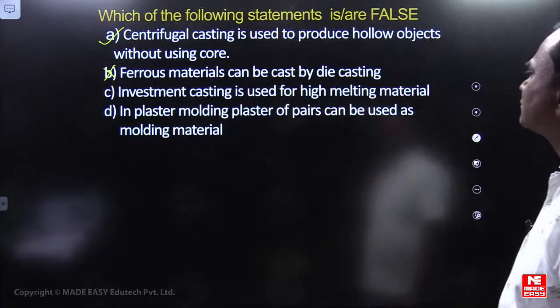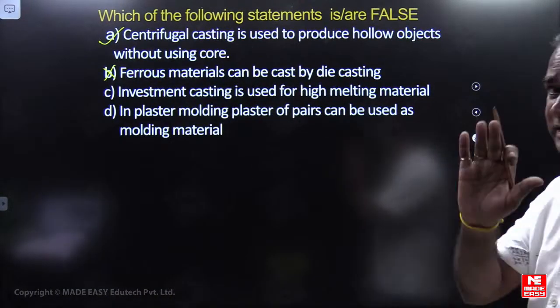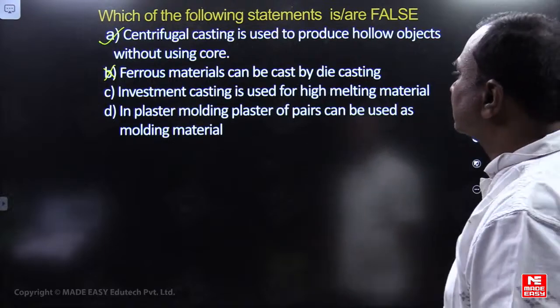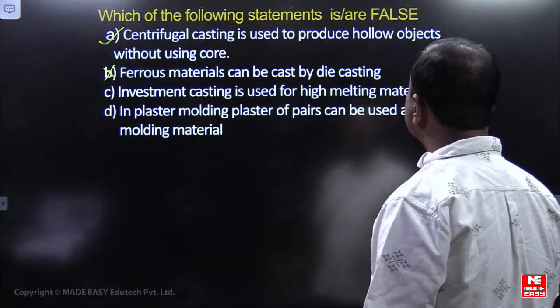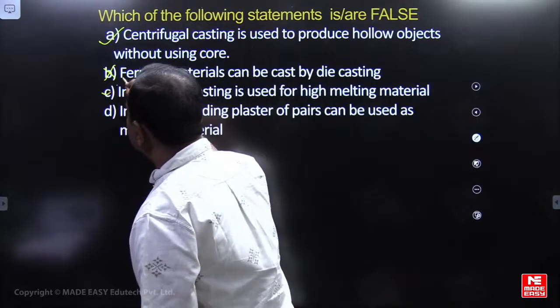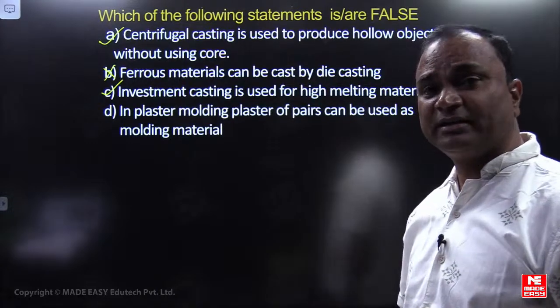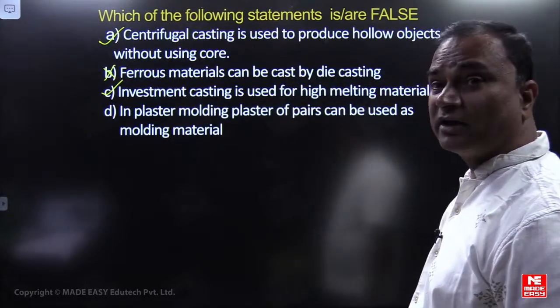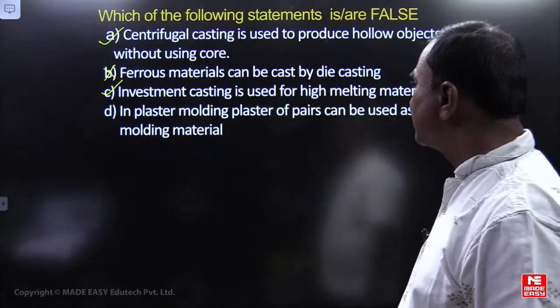Ferrous metals can be cast by die. Die casting is meant for low melting materials only. Investment casting is used for high melting materials. High strength materials like titanium and nickel based alloys can be produced by investment casting.